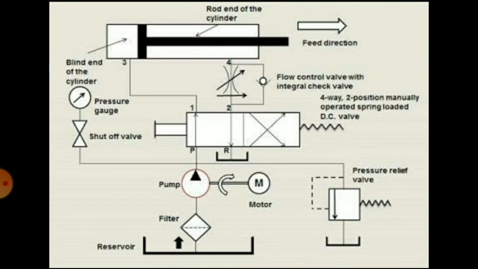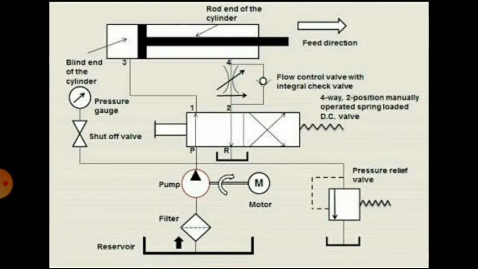Now, the inner structure of a hydraulic system. At the bottom there is a reservoir, then there is a filter to filter the oil, then the energy conversion element, that is a pump. Above the pump there is a direction control valve, or you can say a DC valve. It is a 4 by 2 DC valve. Then over the DC valve there is a piston and cylinder arrangement.